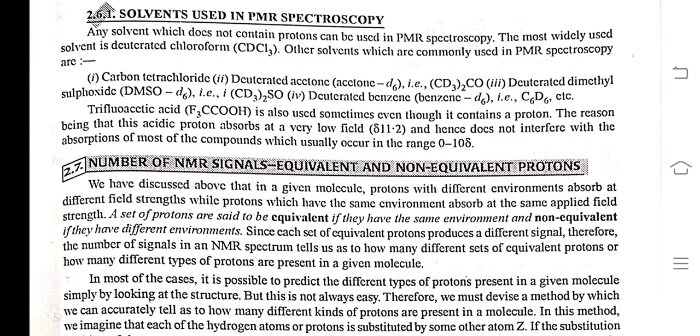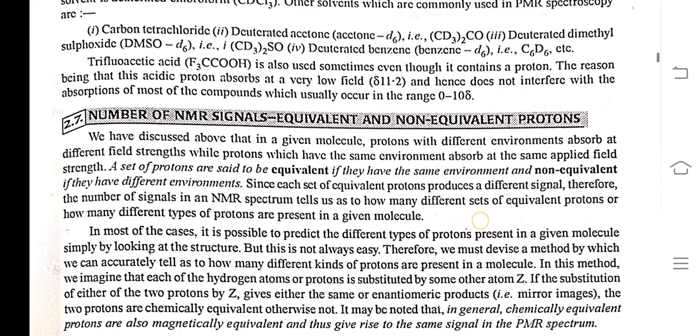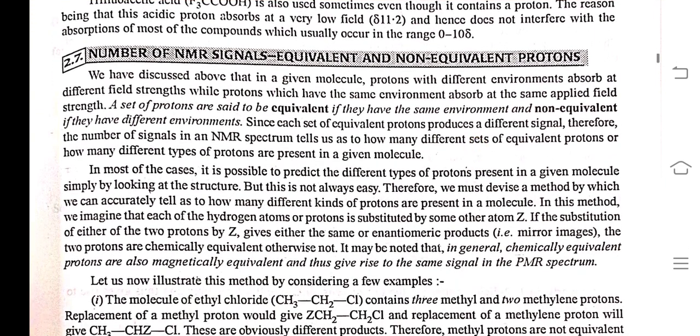Trifluoroacetic acid is also used, sometimes even though it contains a proton. The reason being that the acidic proton absorbs at a very low field and hence does not interfere with the absorption of most of the compounds, which usually occurs in the range 0 to 10 delta.